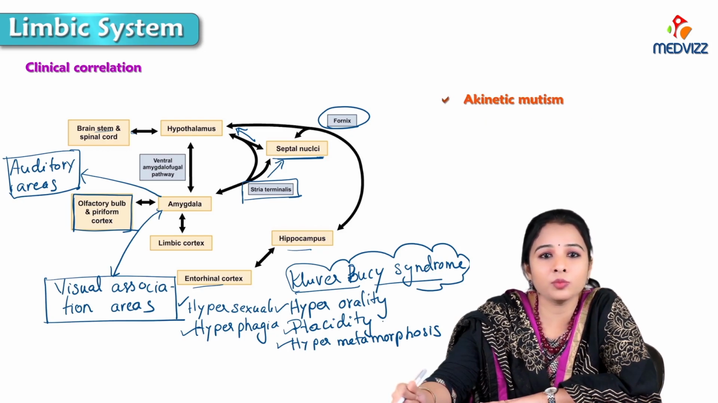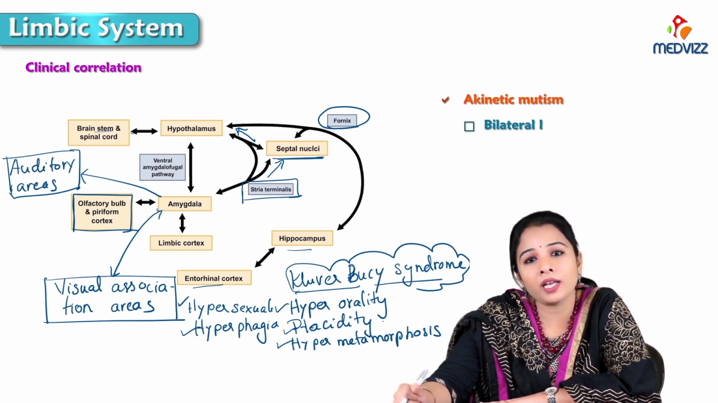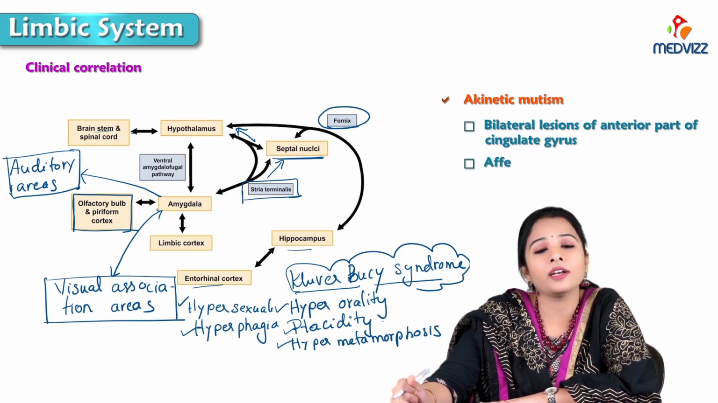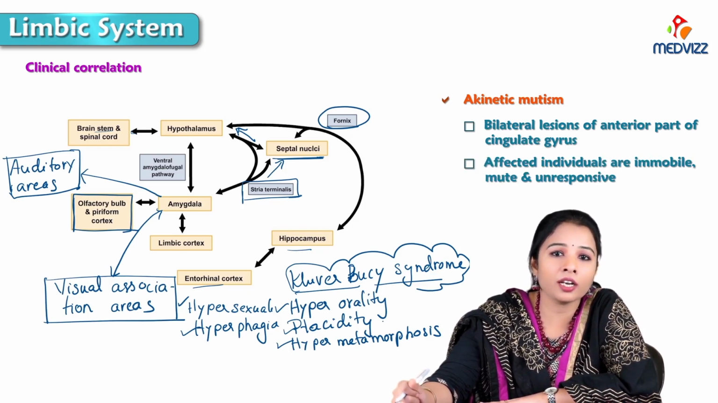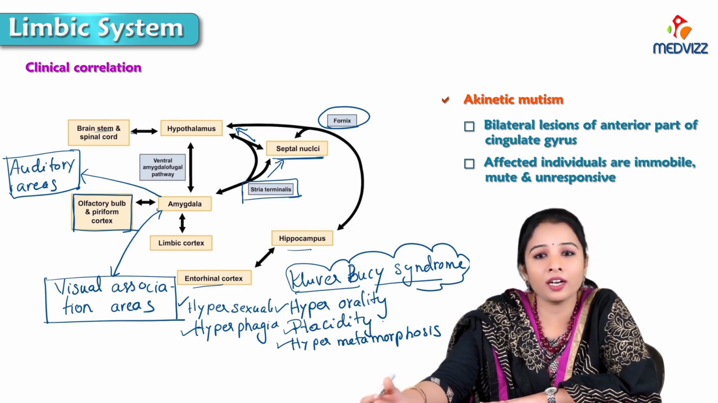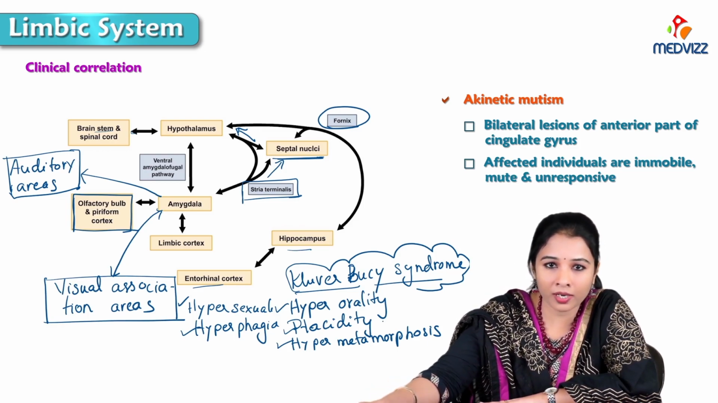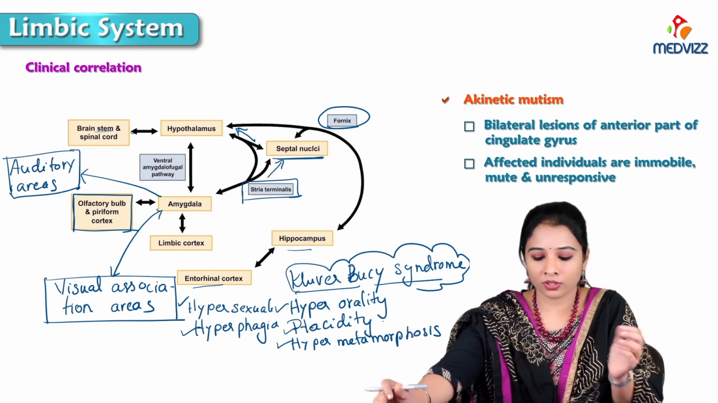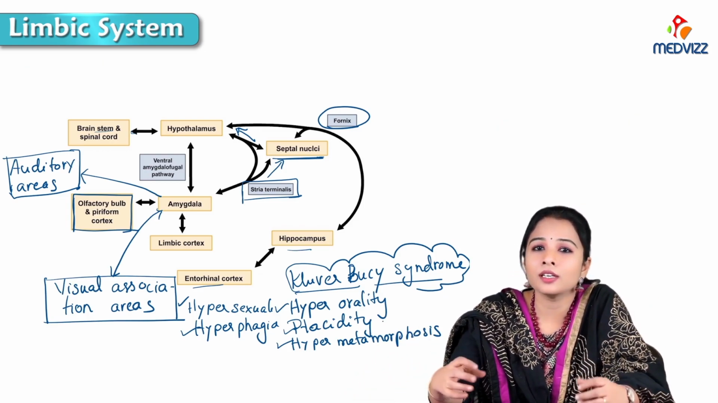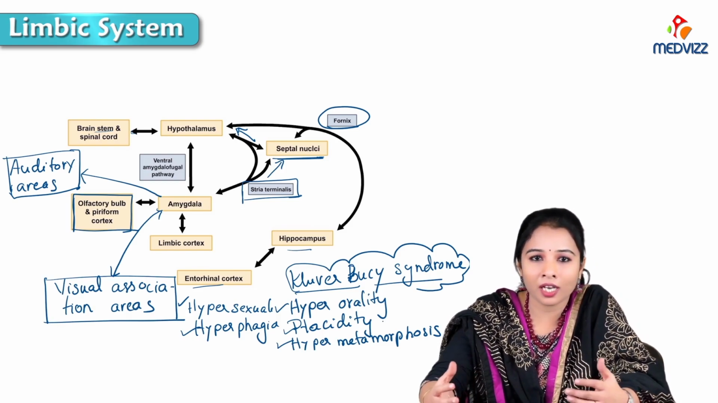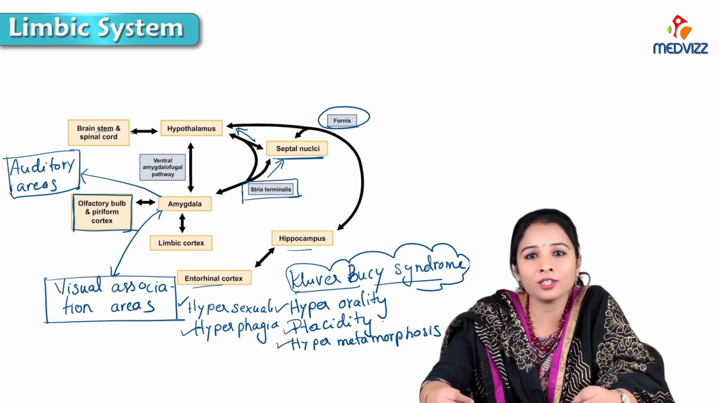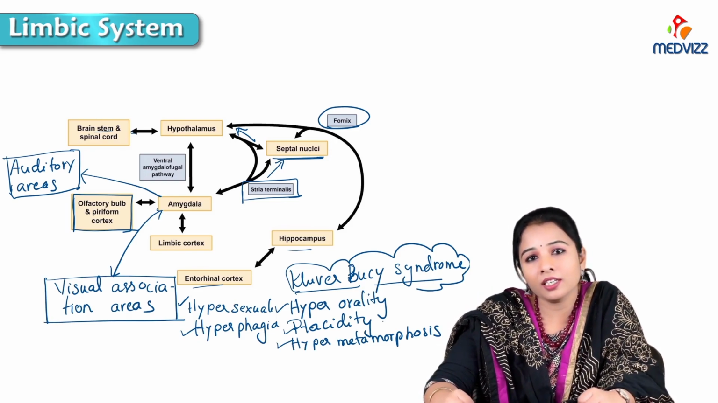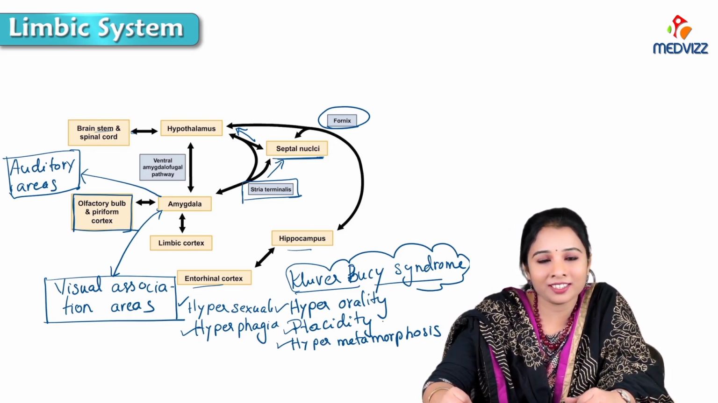Next, akinetic mutism occurs due to bilateral lesions of the anterior part of the cingulate gyrus, and affected individuals are immobile, mute, and unresponsive. So they will be immobile, they will be like a mute, and there won't be any response. So this completes the little part of the applied aspect, that is the clinical correlation of the limbic system.